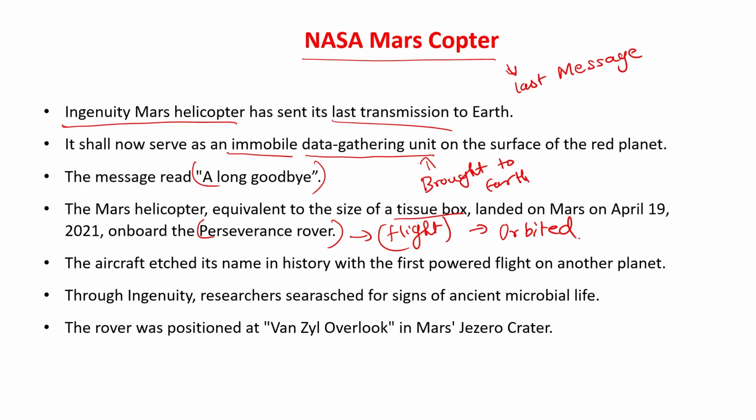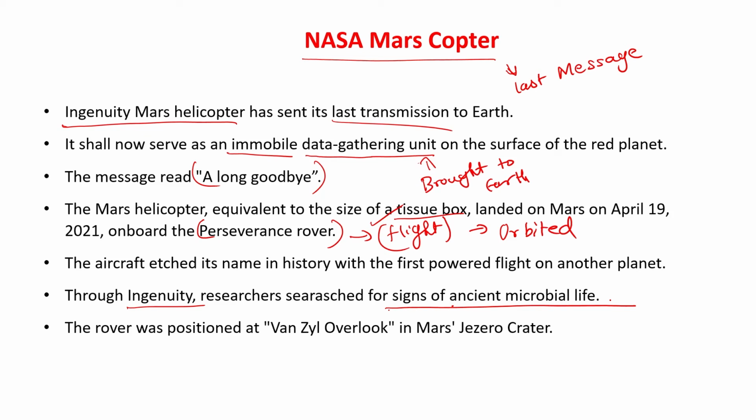Now this is historic. Why? Because for the first time, a spacecraft made on Earth launched itself from another planet. It went on Perseverance, Perseverance landed on Mars, and from there it flew. Why was Ingenuity sent to Mars? For the purpose of looking into signs of ancient microbial life.